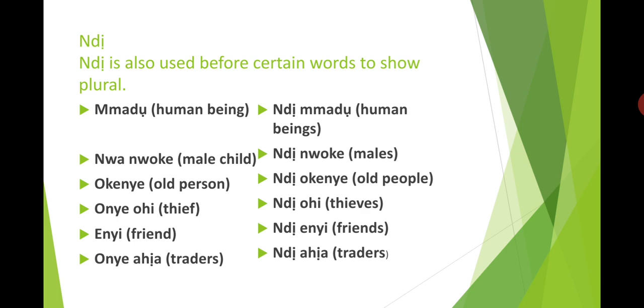Onye ohi, thief. The plural form is ndị ohi, thieves. Enyi, friend. The plural form is ndị enyi, friends. Onye ahịa, trader. The plural form is ndị ahịa, traders.